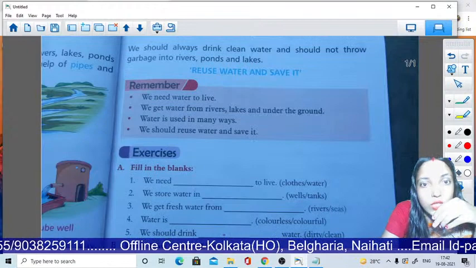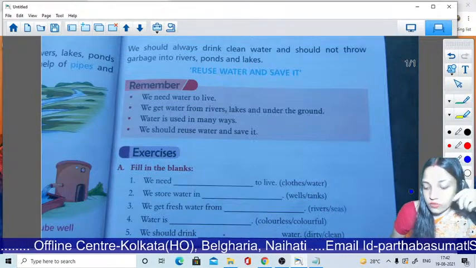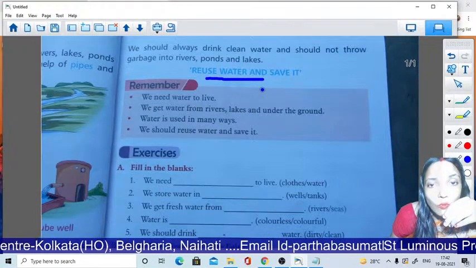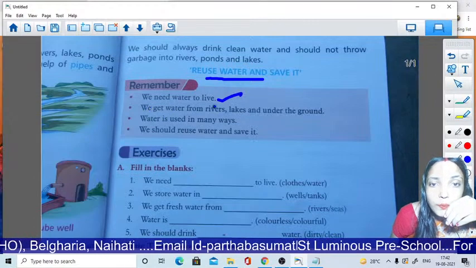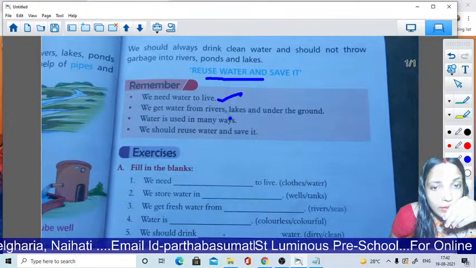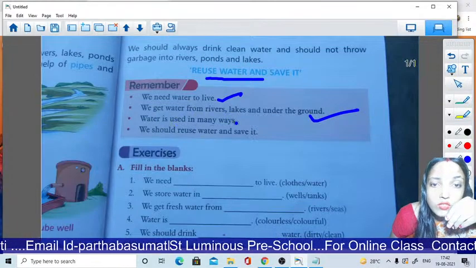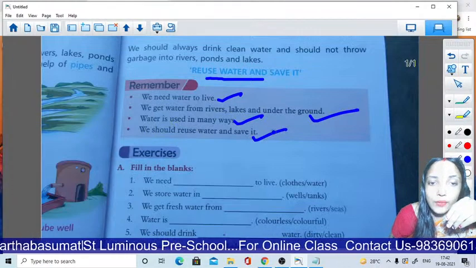Okay, clear student? Reuse water and save it for all. Mind it. Reuse water and save it. Remember, we need water to live. We get water from rivers, lakes and under the ground. Water is used in many ways. We should reuse water and save it.